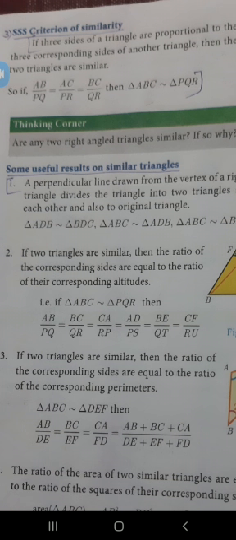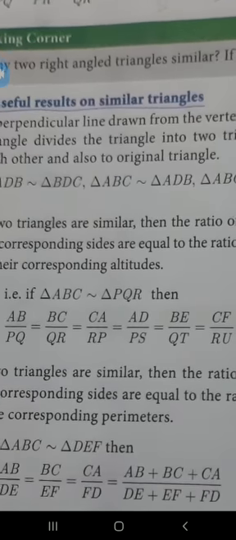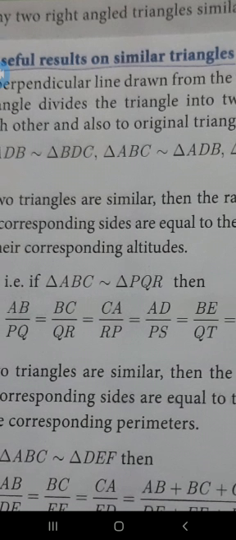Second result is, one triangle is similar to another triangle when we draw the altitudes. When we draw the altitudes, it will give equal ratios. So if the triangles are similar, then the ratio of corresponding sides is equal to the ratio of their corresponding altitudes. You see this first ratio, AB divided by PQ, it is the side ratio. Second one, BC divided by QR, that is also the second side ratio.